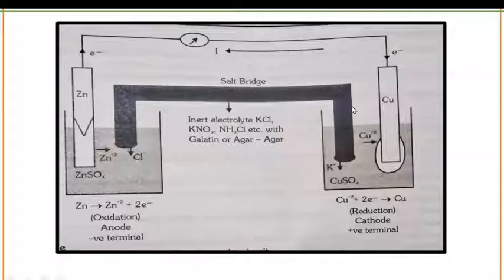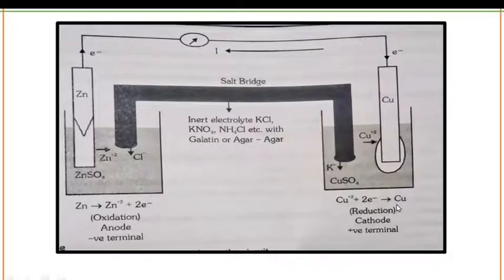This salt bridge is made up of inert electrolytes. The inert electrolytes can be KCl, KNO3, NH4Cl, etc. with gelatin or agar-agar. This is your anode and this is your cathode. At the anode, zinc is being oxidized and this is the negative terminal, while this is your cathode, that is the positive terminal, where the copper is being reduced.